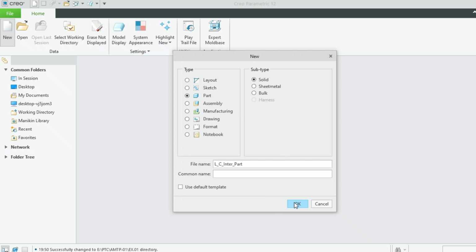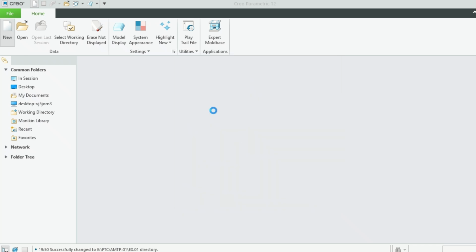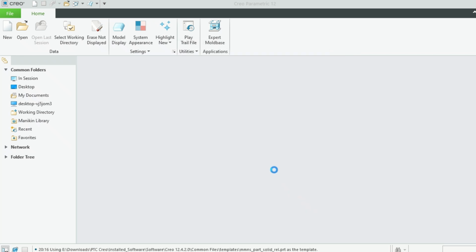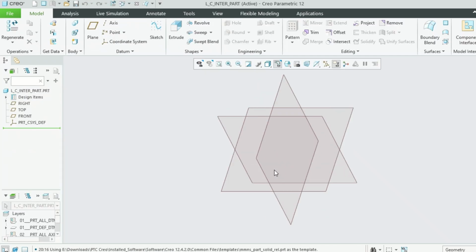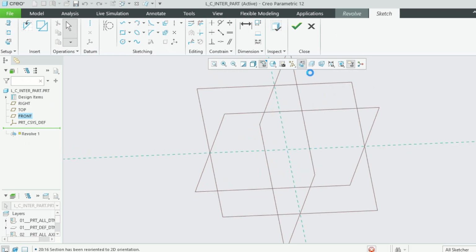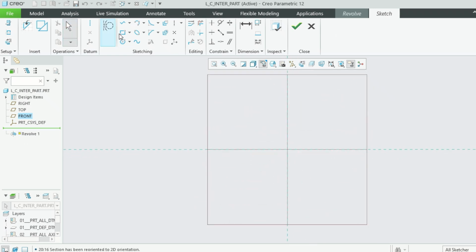Let us uncheck this for template. Go to MMS solid, relative. Okay, and let's sketch it in the front plane so that we can revolve it. Let's revolve it in the front plane and let's view the sketch. Let's draw a line first somewhere.